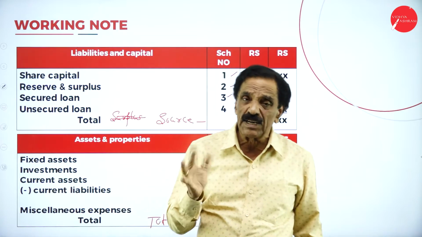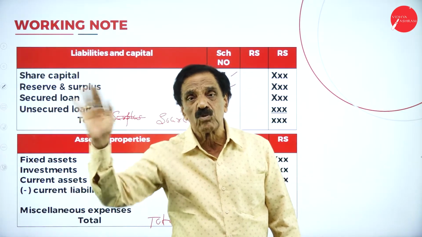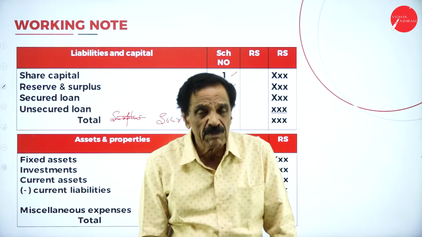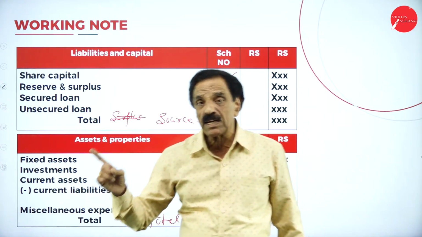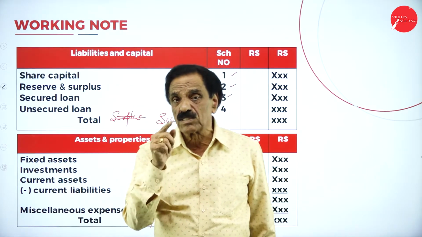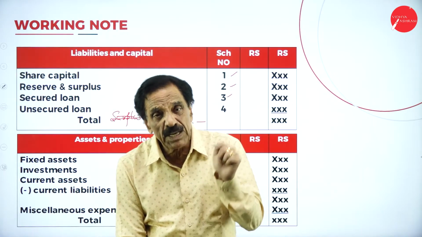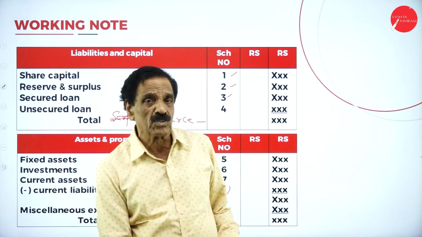Regarding bad debt and reserve, the formula is bad debt plus new RBD minus old RBD, that you have to apply. Be very careful. Whatever RBD is in the adjustment is called new RBD. Whatever RBD is in the trial balance is called old RBD. What's the formula? Bad debt plus new RBD minus old RBD, that you have to learn.